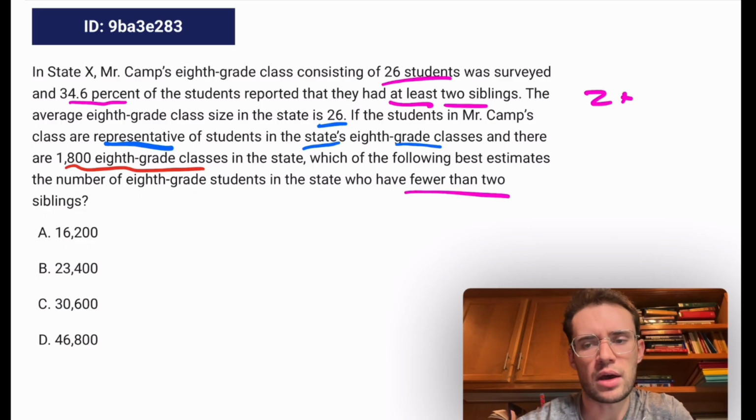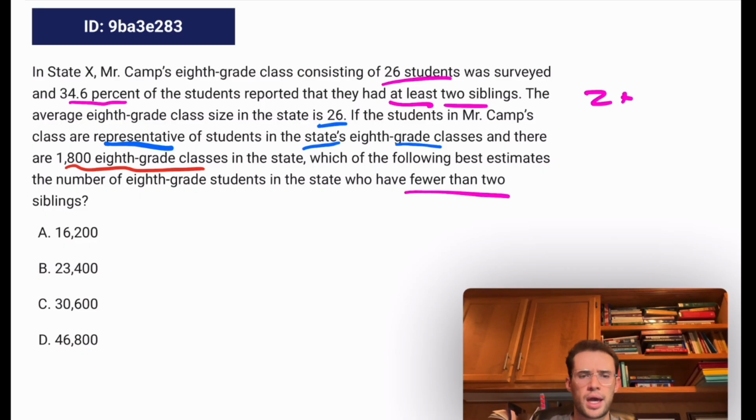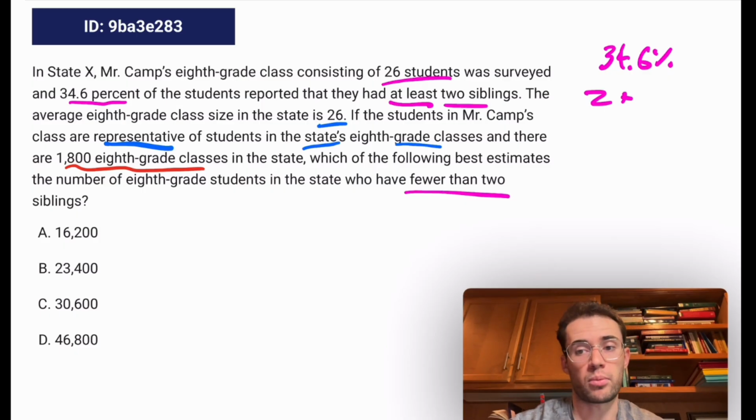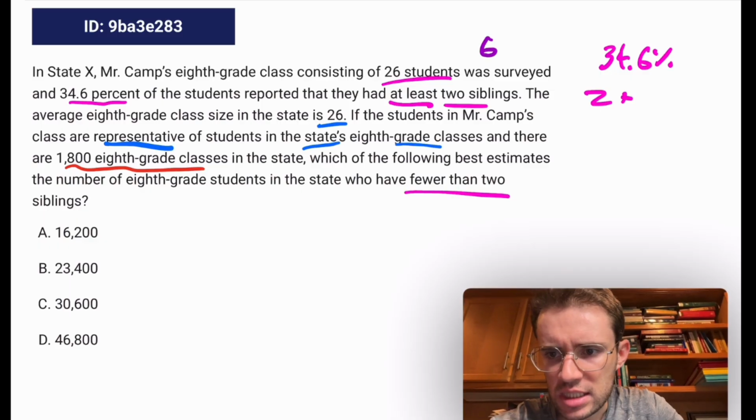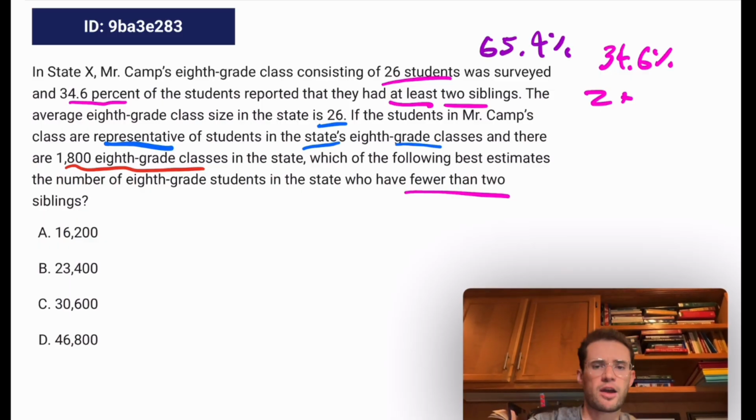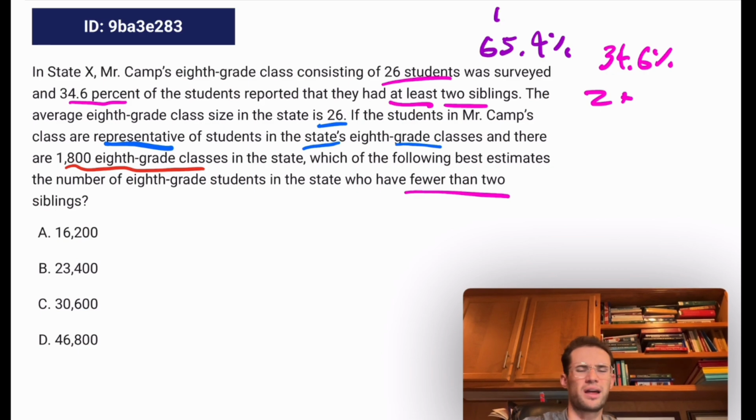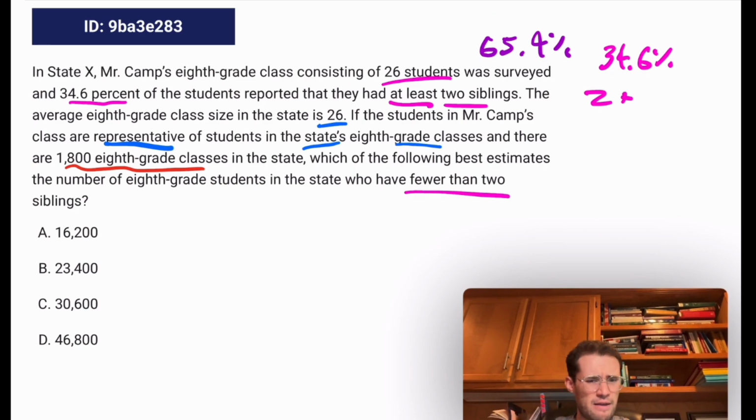So fewer than 2 would mean they have either 1 or 0. And yes, that would be the complement of this, right? So if 34.6% have 2 or more, then everyone that's not in that category would be 100% minus 34.6%, which would be 65.4%. So 65.4% would have one or fewer. I feel like that doesn't seem accurate to me. I would think, having taught most of my students, oh, I guess it's number of siblings, right? So it's number of siblings. So that actually is accurate then.